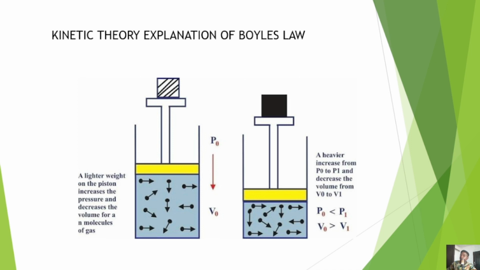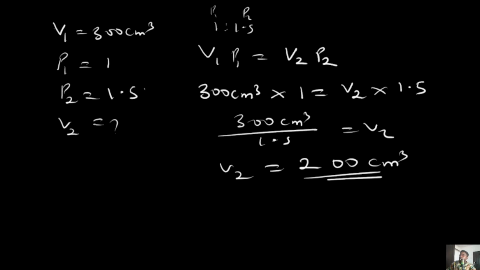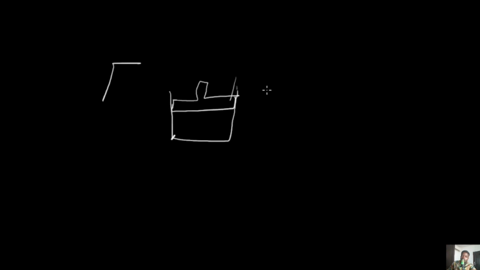Let's go to our board. Let's take this slide out and slide our board in. Now, if for instance you have two different containers, note that these containers must have a movable piston. The reason you have that movable piston is just to allow for the change in the volume.